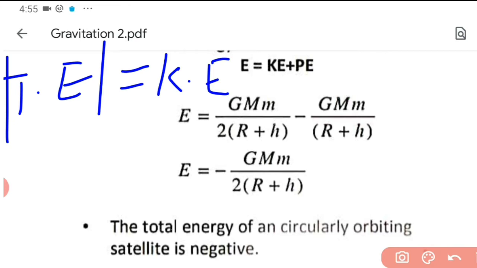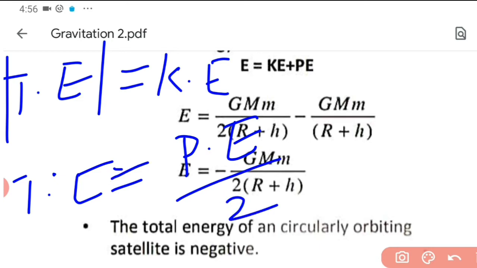Now another relation, look at the potential energy term. The potential energy is minus GMm by r plus h and total energy is minus GMm by 2 into r plus h. So both potential energy and total energy are negative, and potential energy is twice the total energy. So that relation exists between total energy and potential energy. So we can write total energy is half of potential energy, or potential energy is twice the total energy.